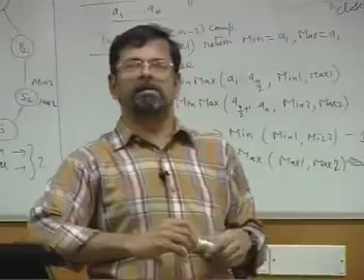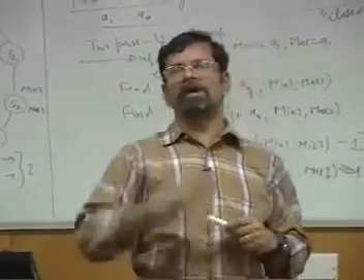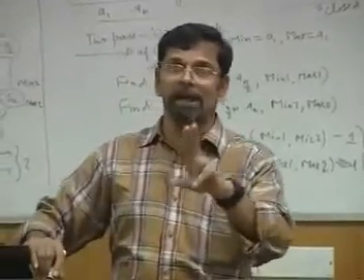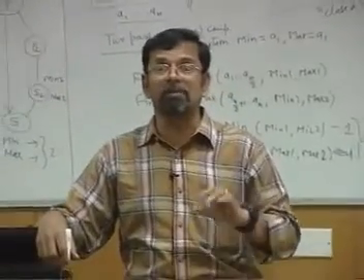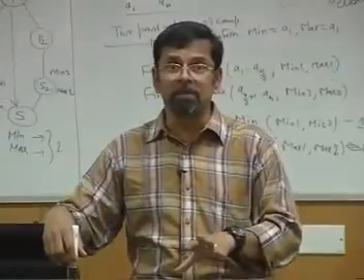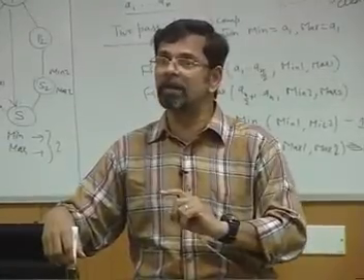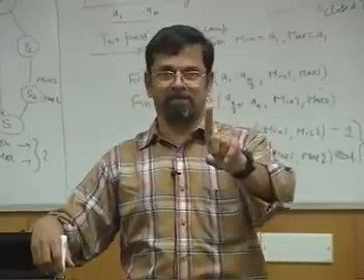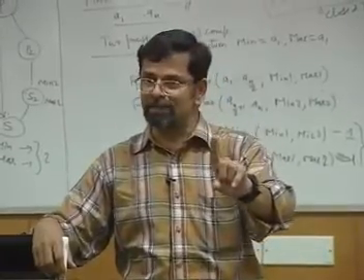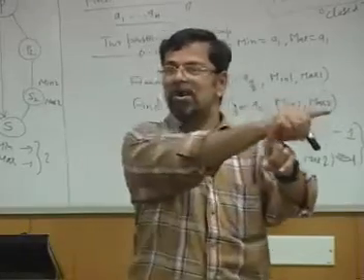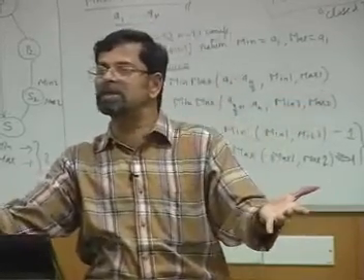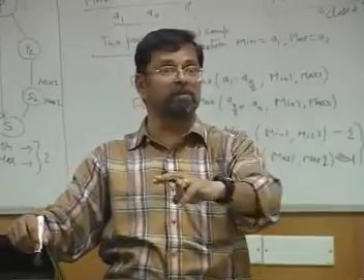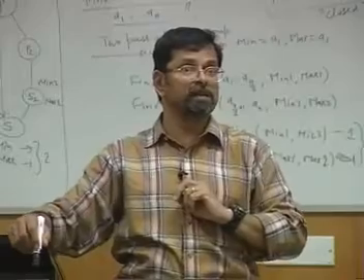First, let us make one simple observation. The observation is, if there are two elements, in order to find the maximum and minimum, you don't need two comparisons. Why? Suppose there are only two elements. You make one comparison. The larger one you call the maximum, the smaller one you call the minimum. So in one comparison itself you can find both maximum and minimum if you have two elements.